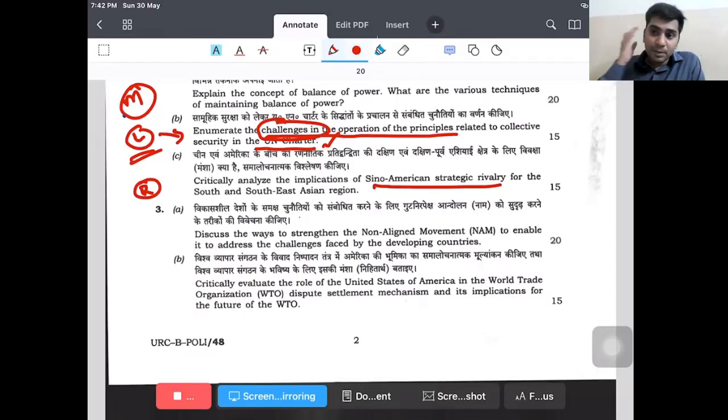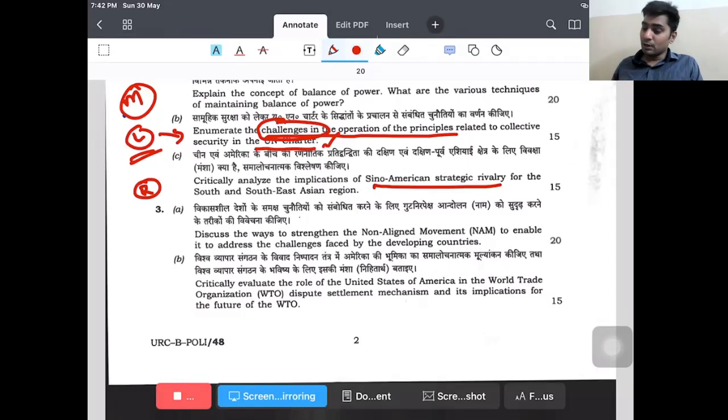If you remember that theme, then definitely you can apply it here and say that in order to contain this strategic rivalry, you can invoke Ernest Haas's model of forming a loose regional confederation where we can resolve the disputes through strategic dialogue. So this can be seen in this perspective, right?